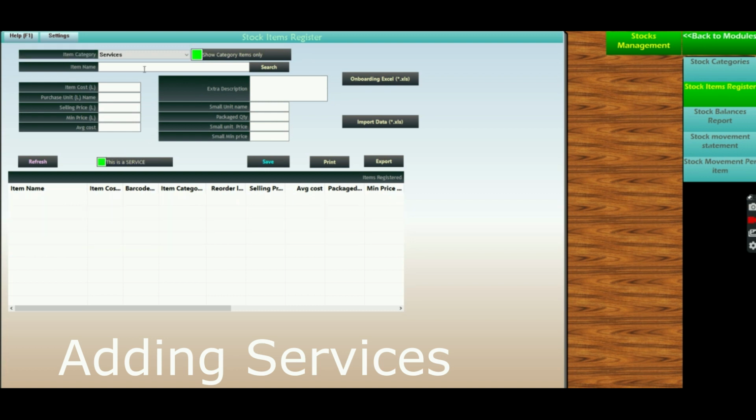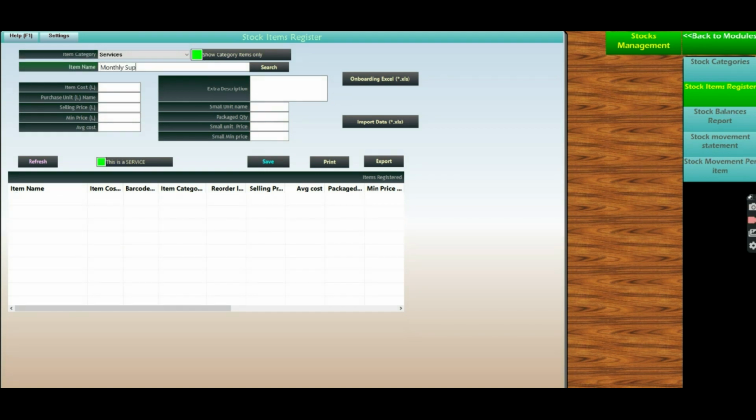Extra description. Use this to describe the product or service. For example, if it's land, you can specify acreage details, car or electronic specifications, etc. This is a service. By ticking this green, it means the item will be saved as a service that doesn't need stock to sell. Ignore the details below if the item cannot be split into smaller packet units.